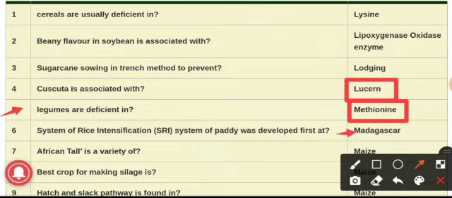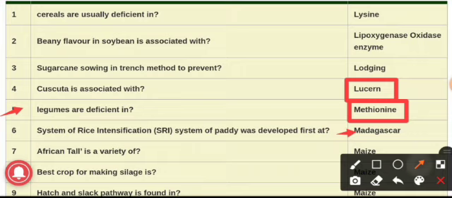SRI method was first developed at Madagascar in the 1980s, and it is a method of raising the rice seedling in wet area, or you can say that system of rice intensification is a methodology for increasing the rice productivity by changing the management of plant, soil, water and nutrient, particularly by allocating greater root growth. And the nursery area in SRI method is reduced to 100 meters square per hectare.